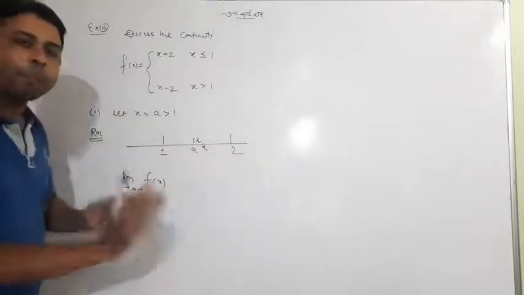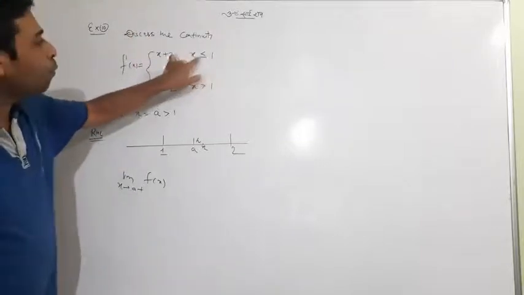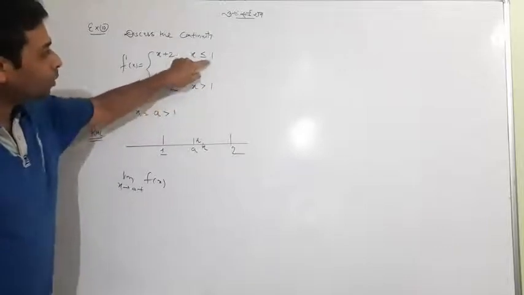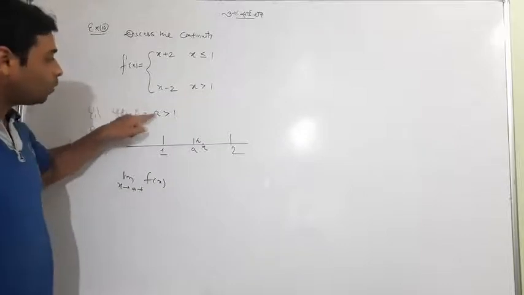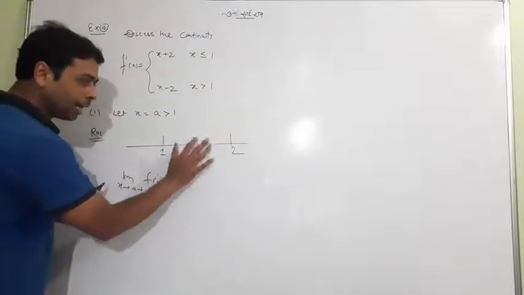Look at properly. These two functions depend on 1. For x less than 1 it is x plus 2, for x greater than 1 it is x minus 2, and for x equal to 1 it is... But it is not 1 now. It is x equal to a, which is greater than 1, any value which is greater than 1.